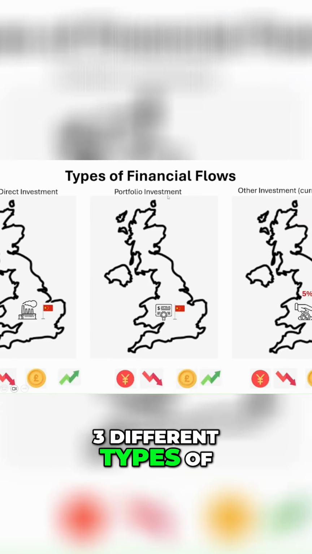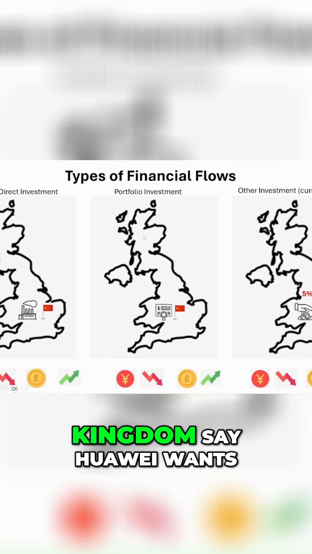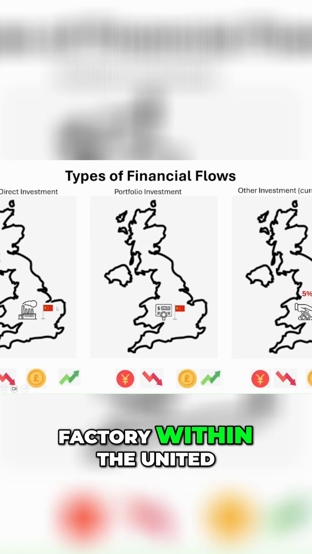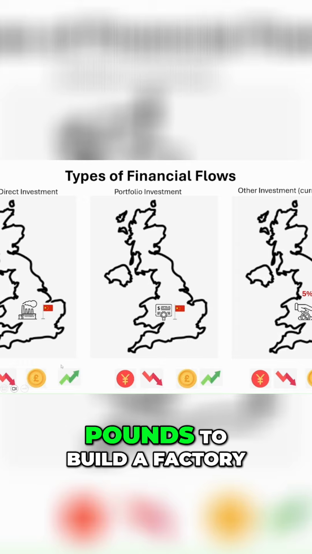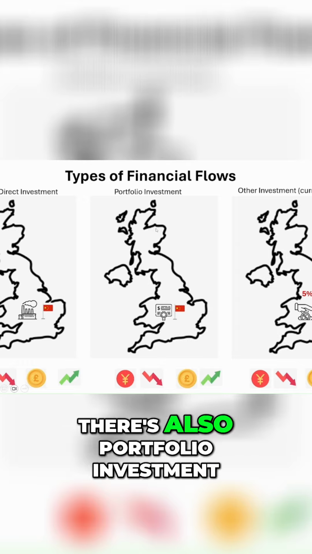So there are 3 different types of financial flows that can flow into the United Kingdom. Say Huawei wants to set up a factory within the United Kingdom. They'll need to go out in the foreign exchange market, convert the yuan to British pounds to build a factory. There's also portfolio investment.